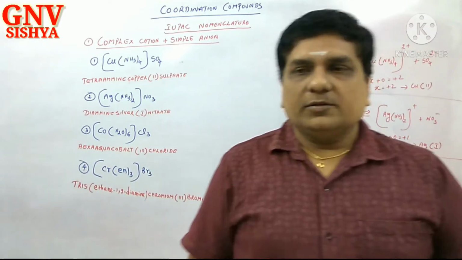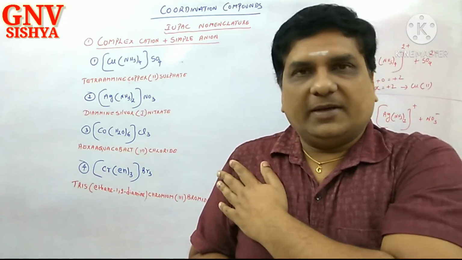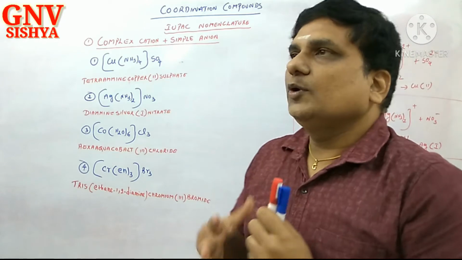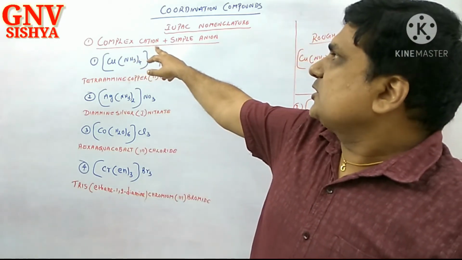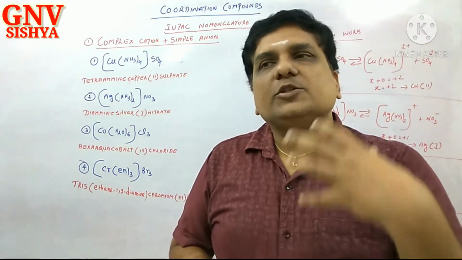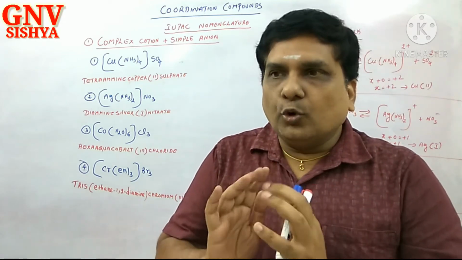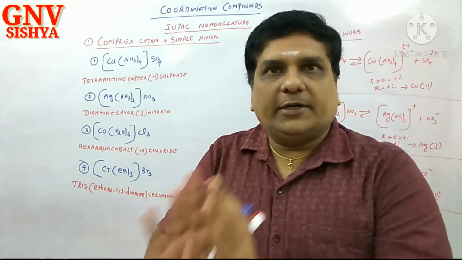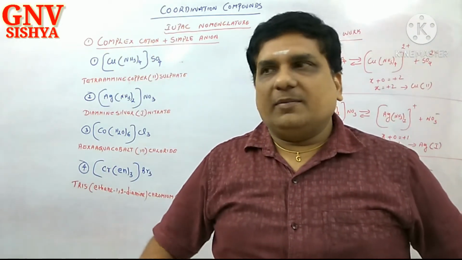Correct? So, after finishing all these formalities, we have to begin with the nomenclature. See, first I would like to start with the complex cation and simple anion. First, let us do as many examples as possible. For the time being, I am telling you, don't directly dive deep into the textbook, open your textbook, and start mugging up all the structural formulas, etc.